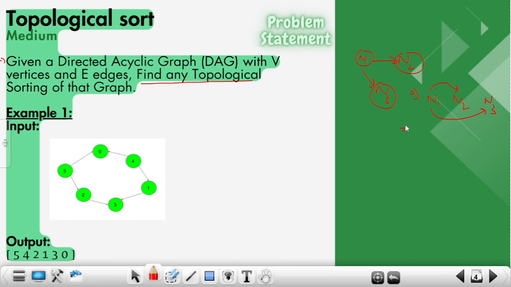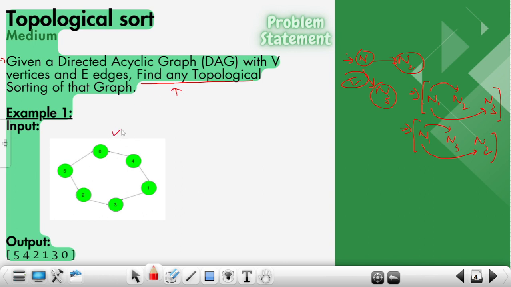What about this particular arrangement? I have N3, then I have N2, then I have... let me erase this. What about this arrangement? I have N1, then I have N3, then I have N2. Is this a right topological sorting? From N1 I have N3, and from N1 I have N2 as well. So you can see that there are two possible topological sortings for this particular graph, right? This means that for any graph we have multiple arrangements possible. So it is saying that you have to find any topological sorting of that graph, right?